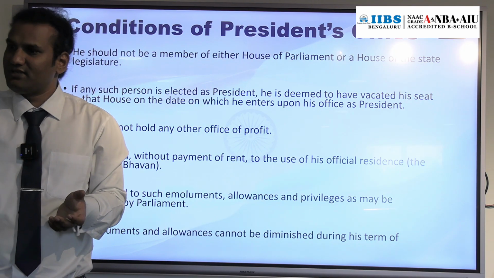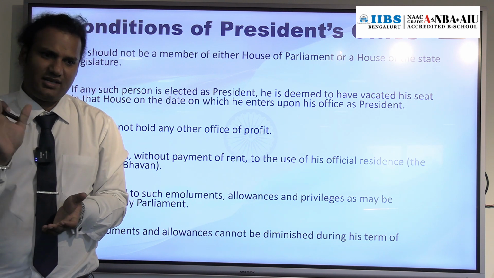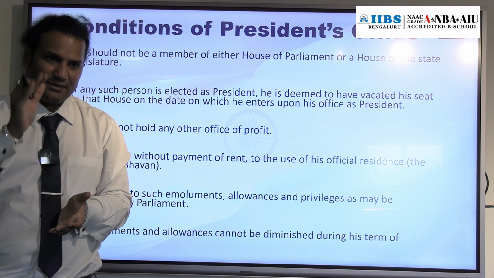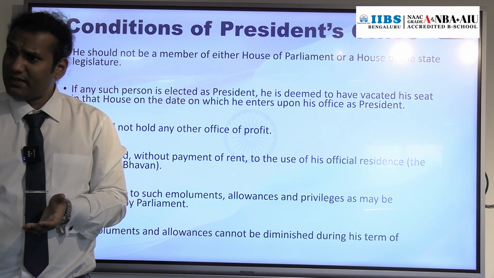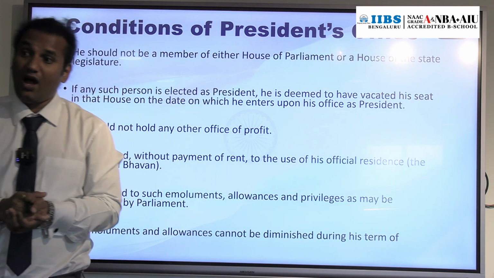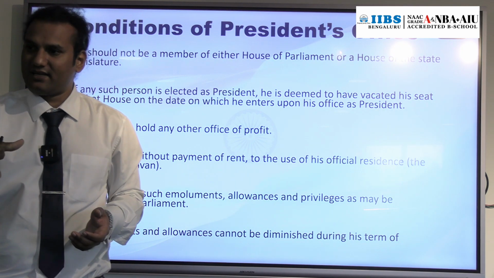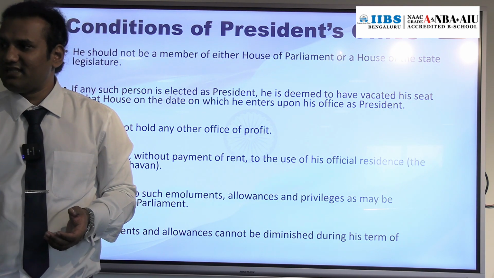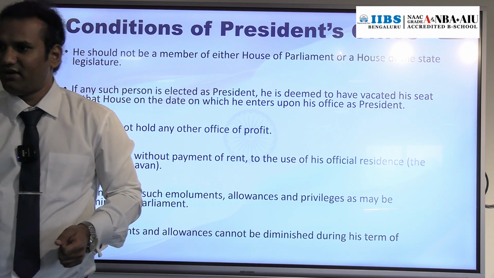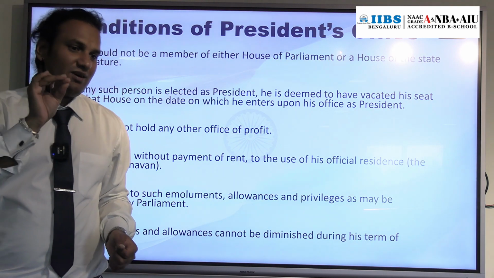And she retires in January without being re-elected, so she becomes ex-president of India. At that time she is eligible to get the pension. How much? What was her last drawn salary? In our example, 10 lakh. So what is 50% of 10 lakh? 5 lakh. Now you understood? So the President of India is also eligible for pension after retirement.